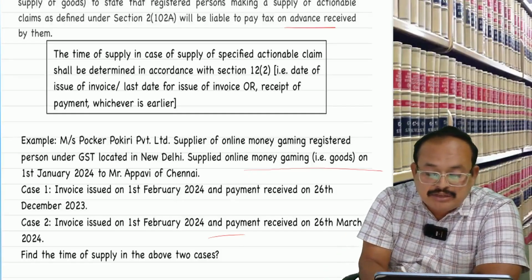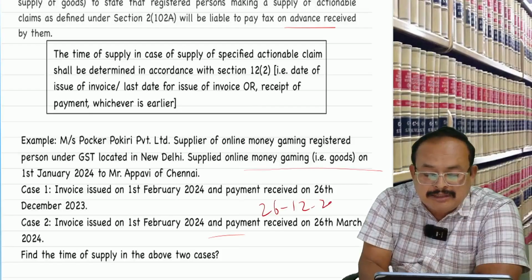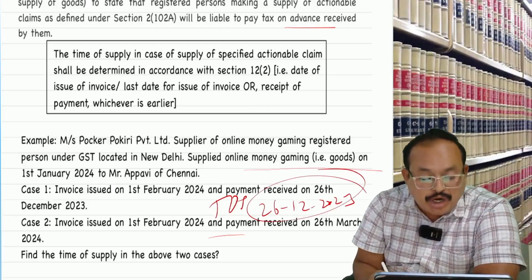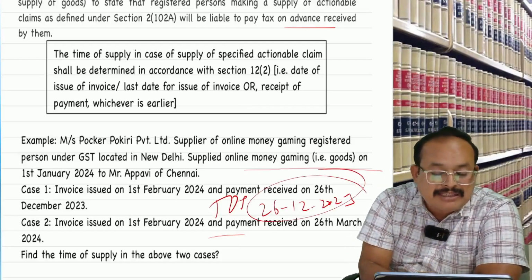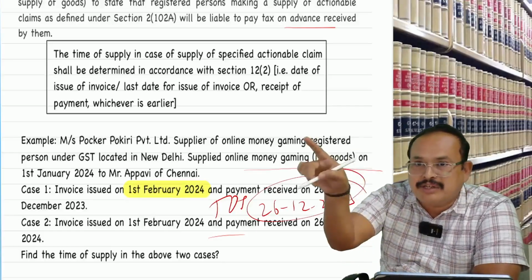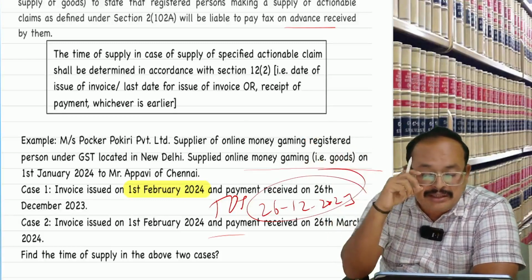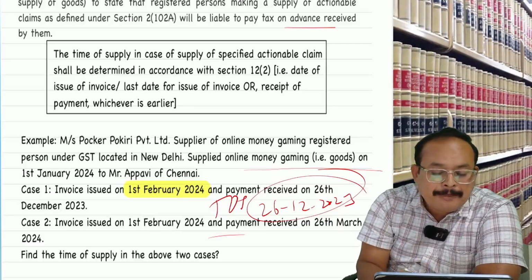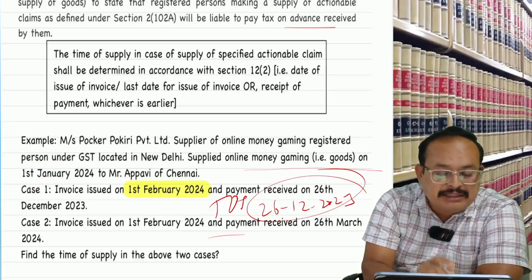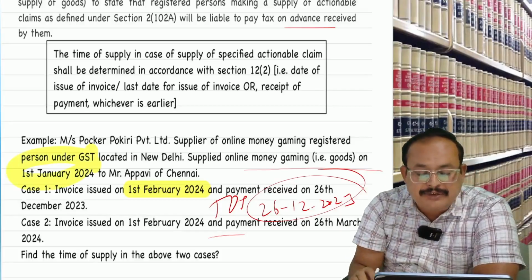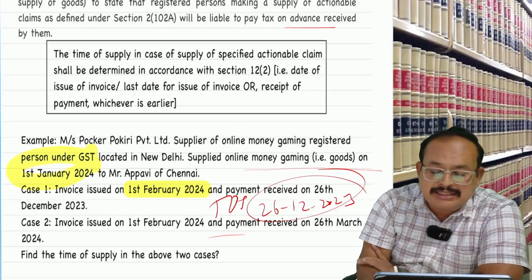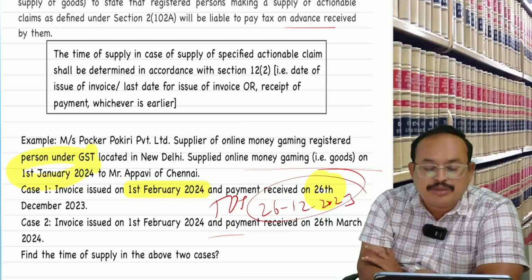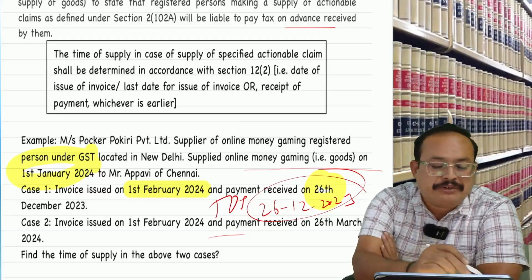26th December 2023 is the time of supply, right? Why it is so? First case, because invoice date deposition, invoice date, 1st February. Date of last date to issue invoice, 1st January. Thereafter, date of payment 26th December, which is earlier, 26th December among the three. Therefore, you are perfectly right, ma.